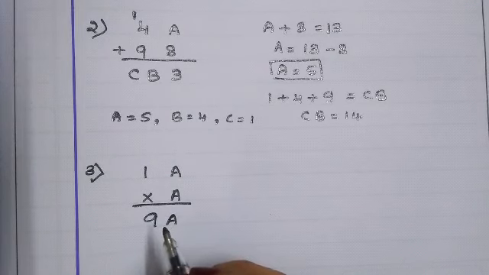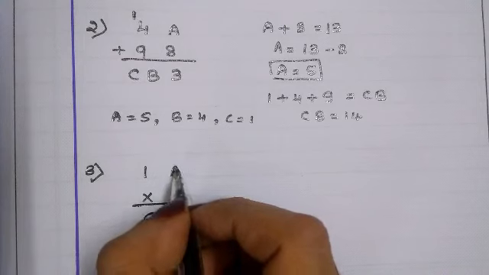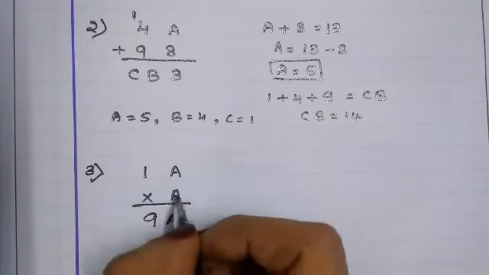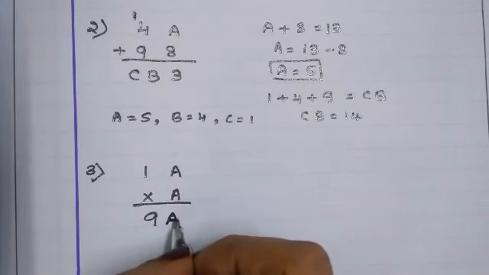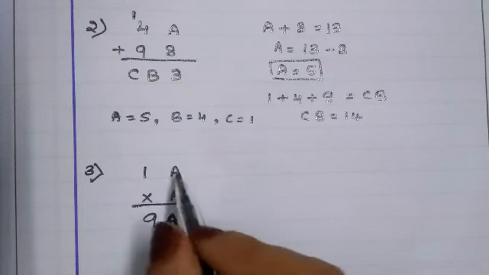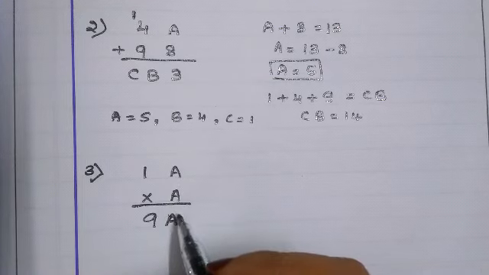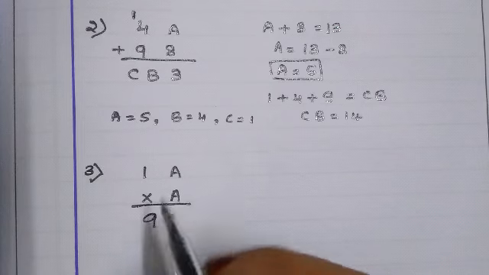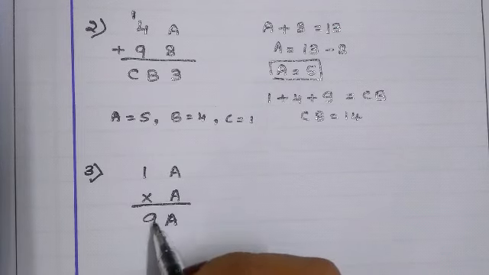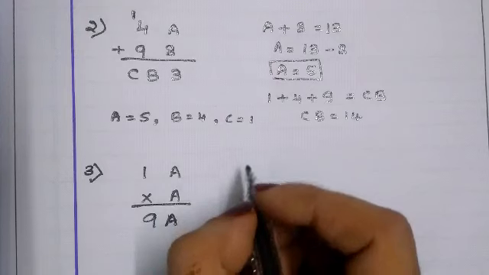Here we can see we have a chance with the same number. A will have only one number, same number. Here it is possible, 1 ones are 1. But 1 ones are 9, it cannot be, na? So with 1 it is not possible.